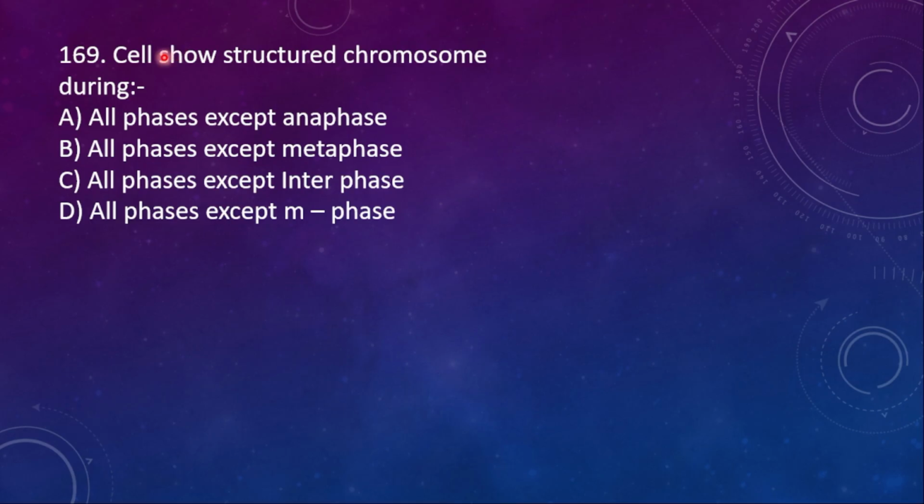169. Cells show structured chromosomes during: A, all phases except anaphase. B, all phases except metaphase. C, all phases except interphase. And then D, all phases except prophase. So here the right option is all phases except interphase.